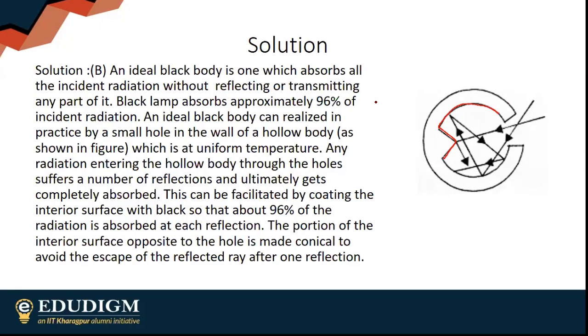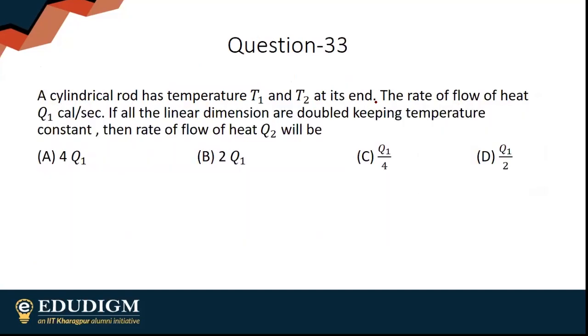Moving on to my next question. A cylindrical rod has the rate of heat flow Q1. It's a very simple question. If all the linear dimensions are doubled, keeping temperature constant, is option B good?